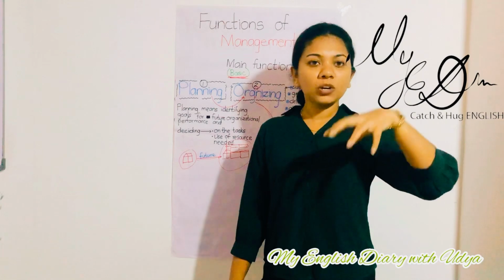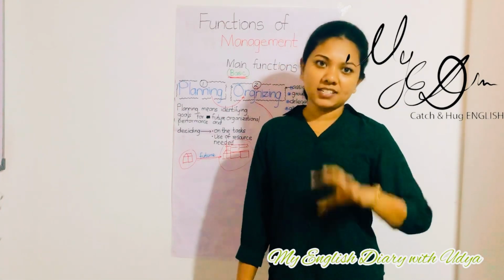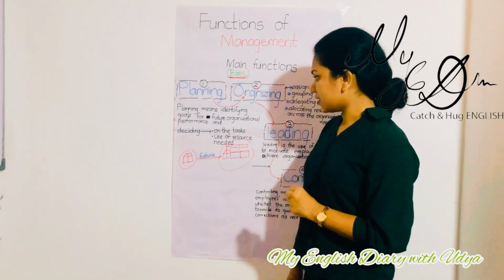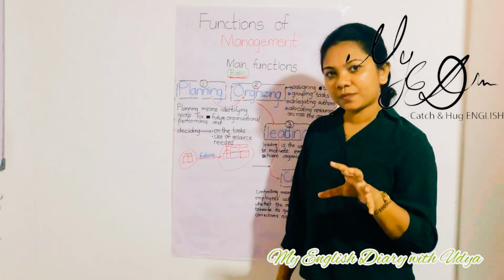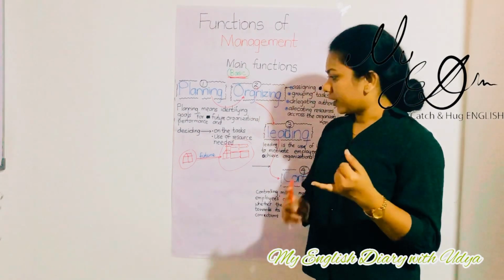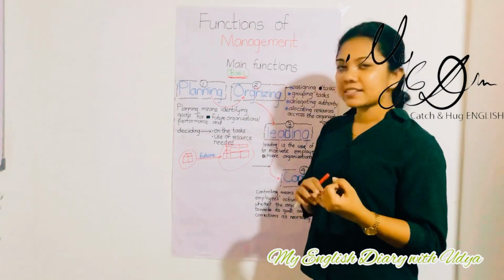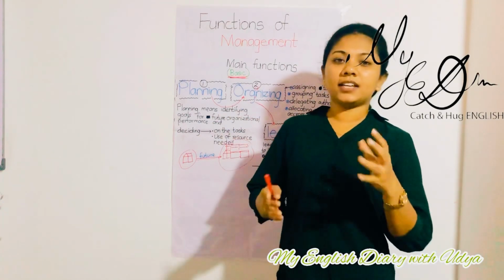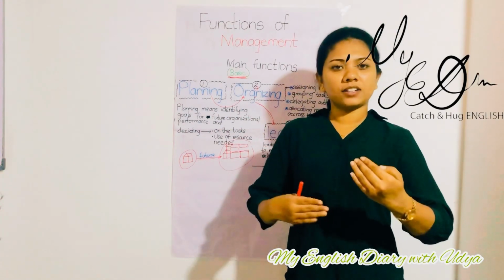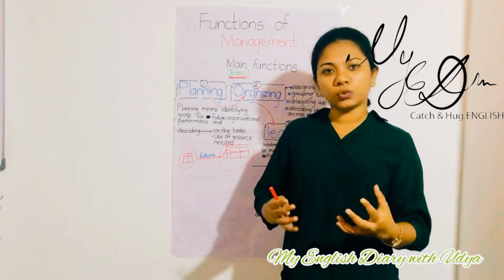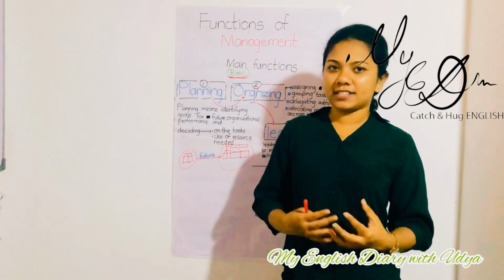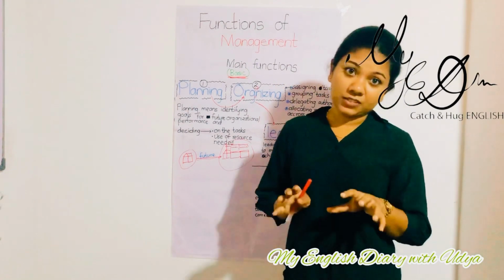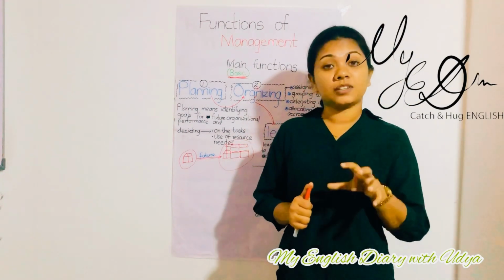Then in the planning stage, we usually decide on the tasks and the use of resources. We decide what tasks we have to do in our organization to achieve our ultimate goals. Then the use of resources needed. What resources do we need?